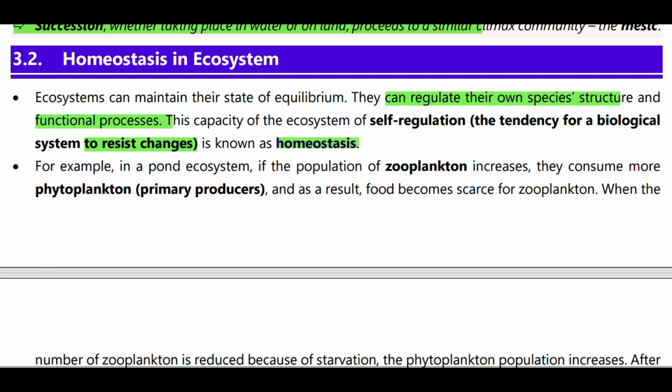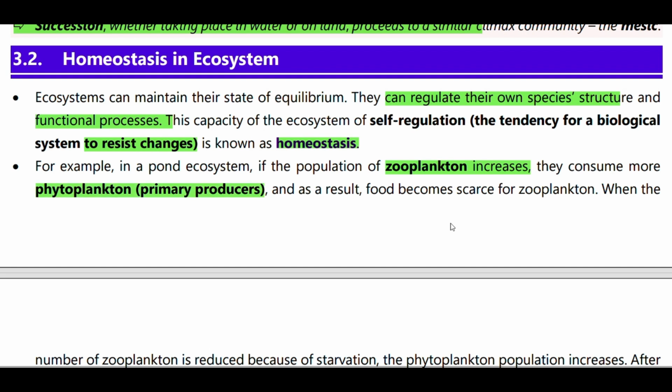For example, in a pond ecosystem, if the population of zooplankton increases, then they consume more phytoplankton, which we call primary producers.